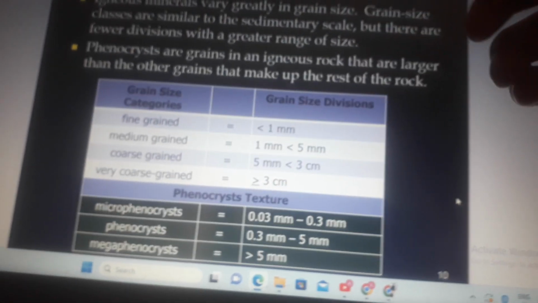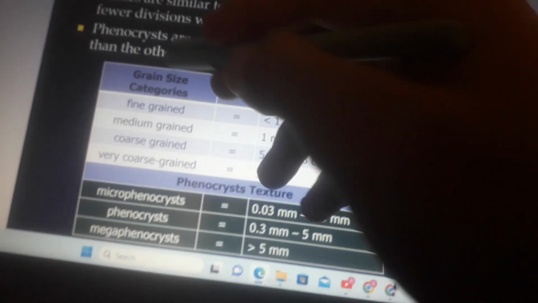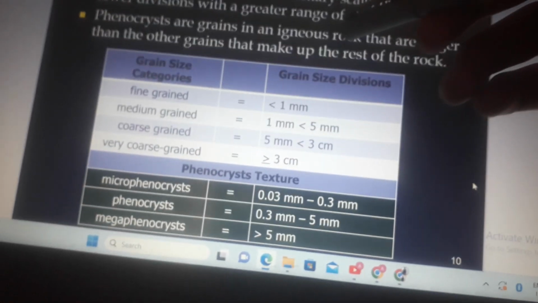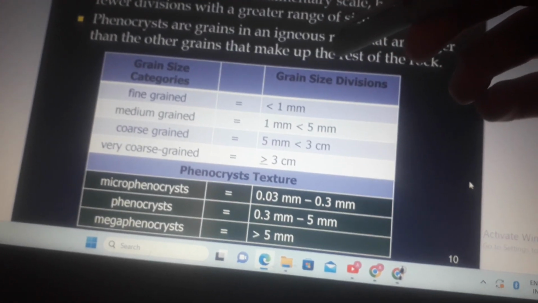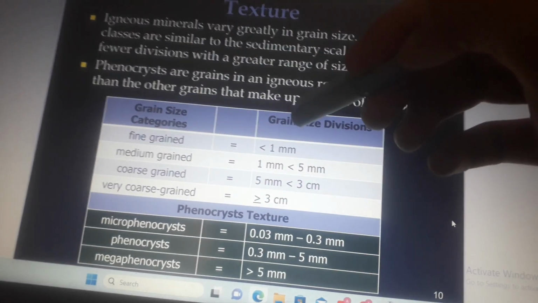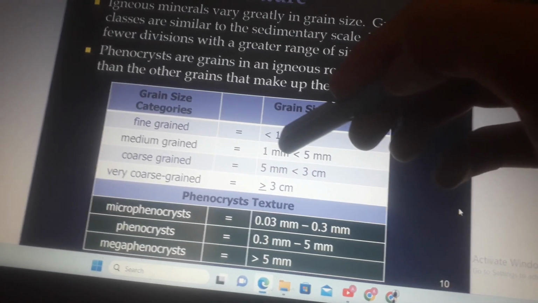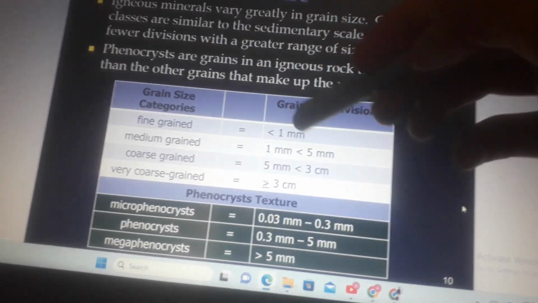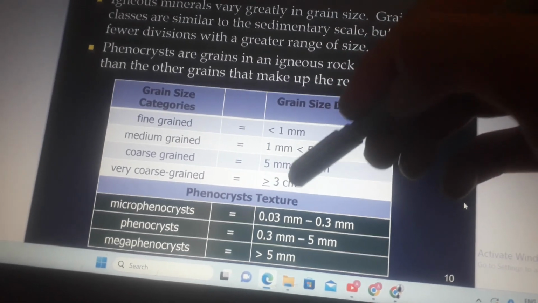Texture. Igneous minerals vary greatly in grain size. Grain size classes are similar to the sedimentary scale, but there are fewer divisions with a great range of size. Phenocrysts are grains in an igneous rock that are larger than the other grains that make up the rest of the rock. Grain size category: fine grained is less than 1 millimeter. Medium grained lies between 1 millimeter and 5 millimeters. Coarse grained lies between 5 millimeters and 3 centimeters. Very coarse grained is greater than or equal to 3 centimeters.